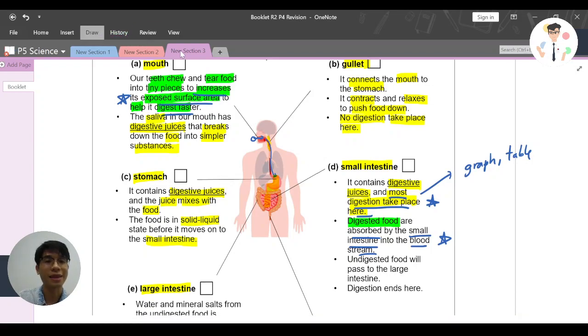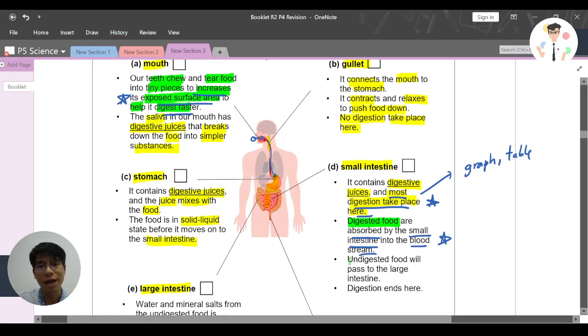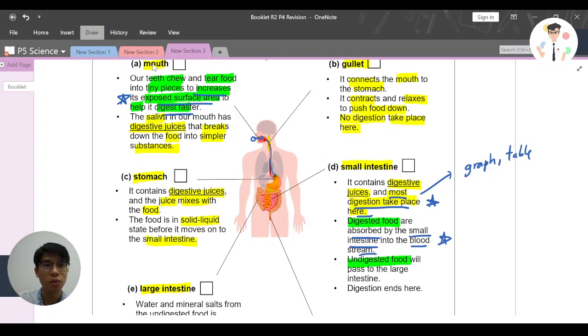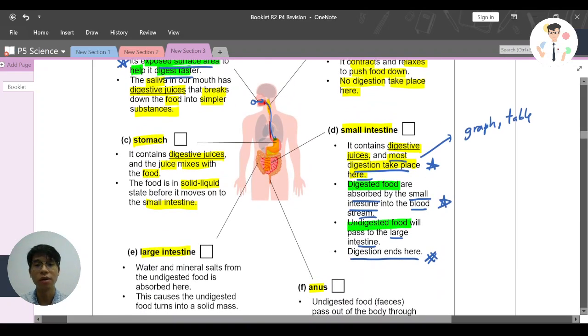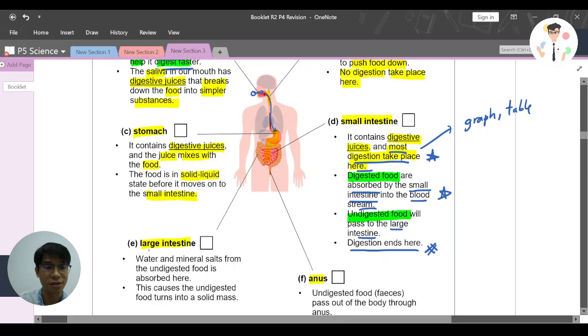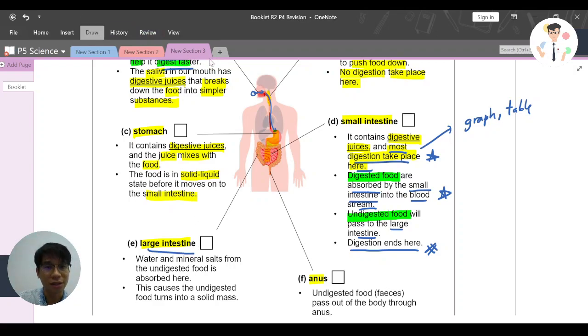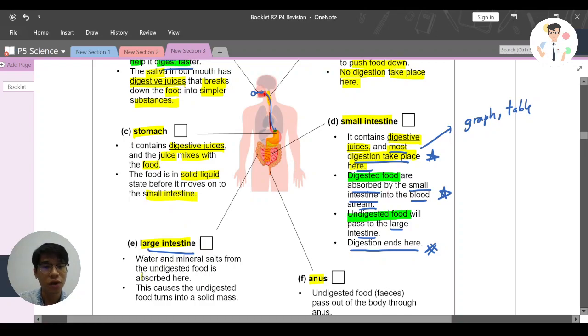Now, what happens to the undigested food? The undigested food will be passed on to the next part, which is the large intestine. Digestion ends here. The undigested food will not be digested anymore. It will be passed on to the large intestine. And what does the large intestine do? The large intestine absorbs the water and mineral salts from the undigested food.